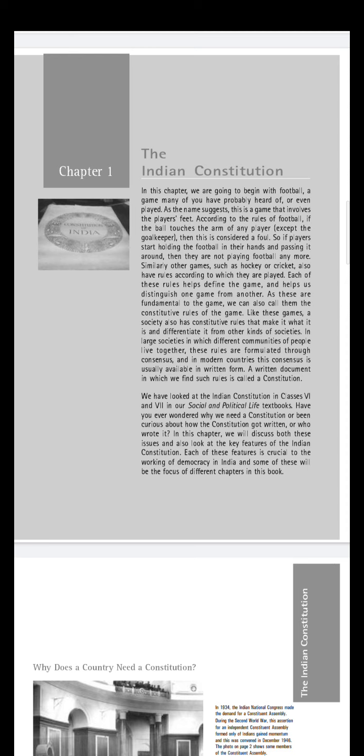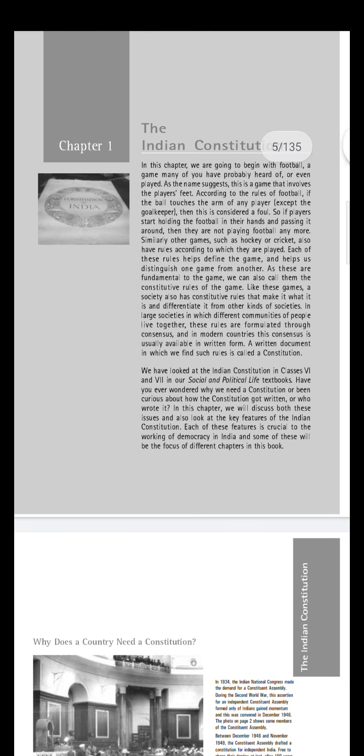Suppose we want to play hockey, cricket, kho-kho, basketball, etc. So many games are there and you already play all these games, and I hope you are very much aware of the rules and regulations of those particular games.